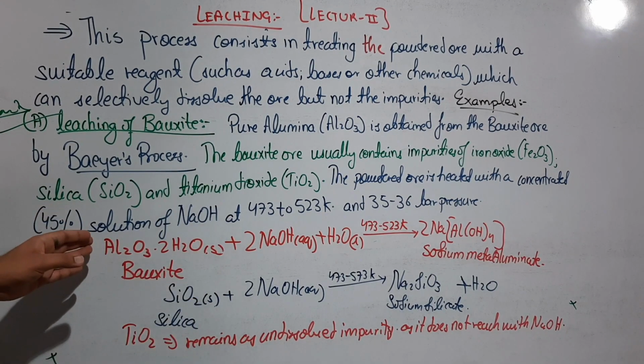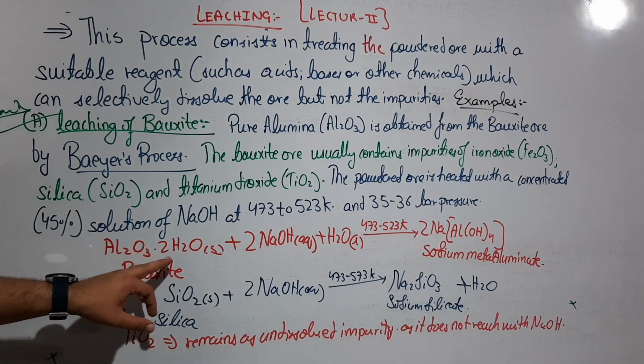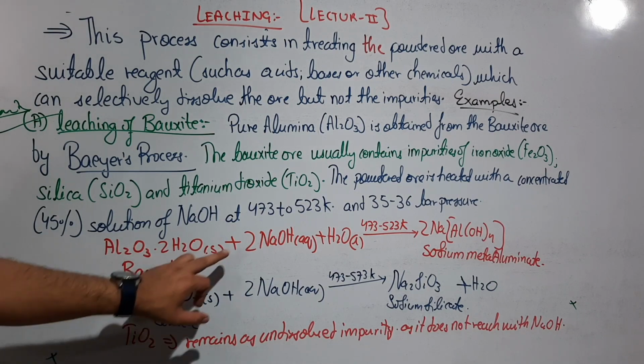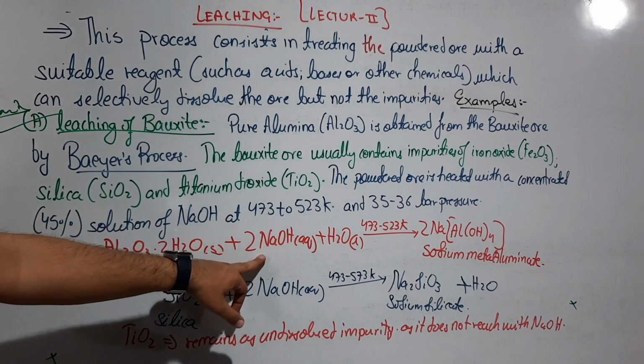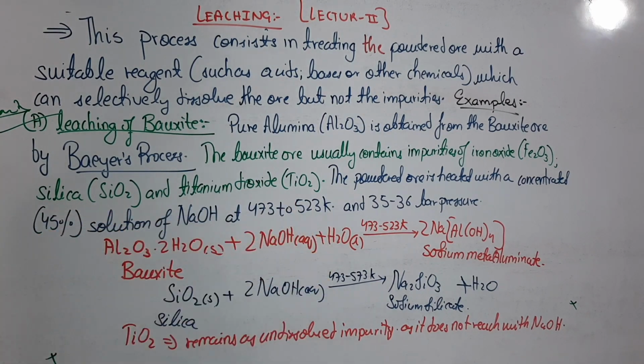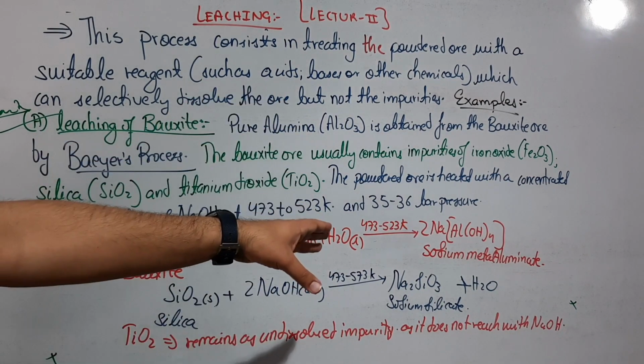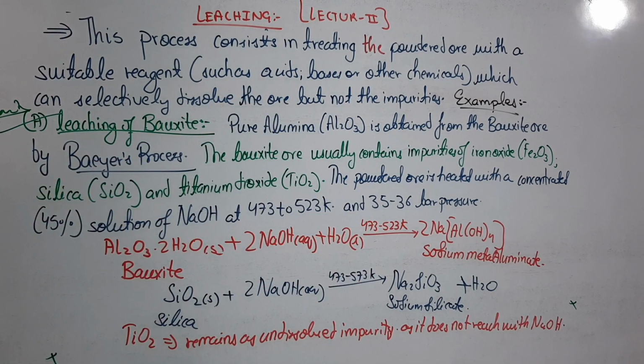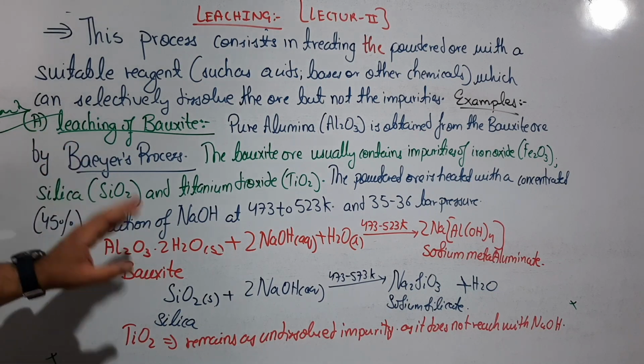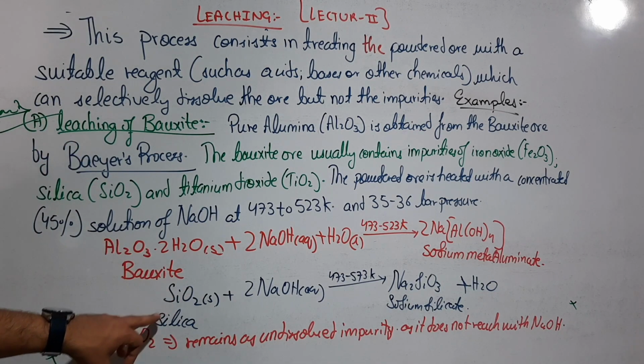So here are the reactions: Al2O3.2H2O, bauxite, is treated with the aqueous solution of NaOH to form a complex, sodium meta-aluminate. Except silica, all the other impurities remain undissolved, so they are easily filtered off.